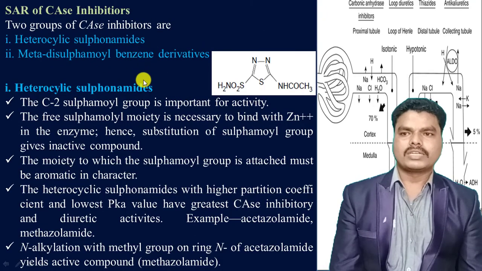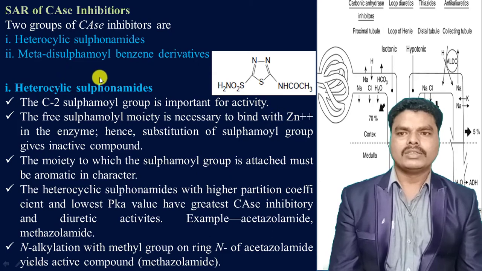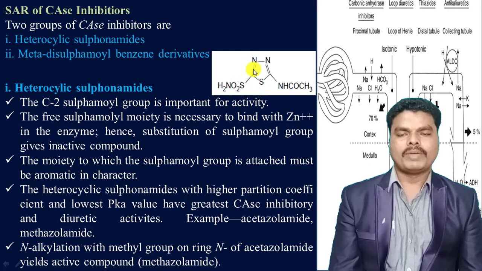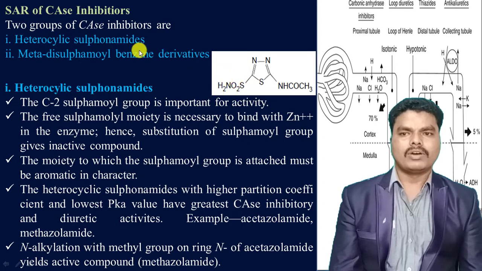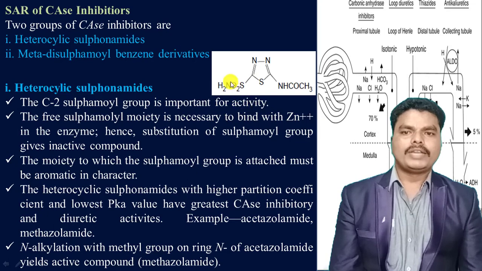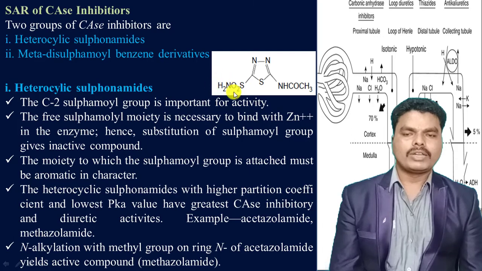And you see in the structural activity relationship of heterocyclic sulfonamides, the sulfonamide group at this second position is required to show the diuretic activity of these heterocyclic sulfonamide derivatives. Is there any substitution to the sulfonamide group that can reduce the diuretic activity of that particular compound?